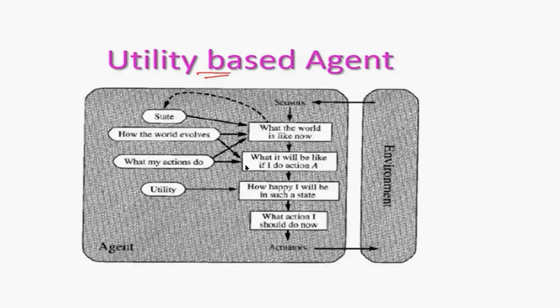More than goal-based agents, utility agents are the best ones, and learning-based agents are a little more advanced than the other agents. The utility-based agent has some information which is stored in the utility. So as usual, the sensor information is received, the state is there, and how it is evolving. All this information is taken as usual, like a goal-based agent.